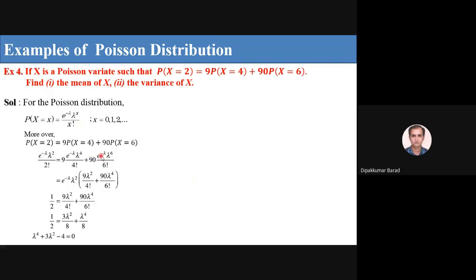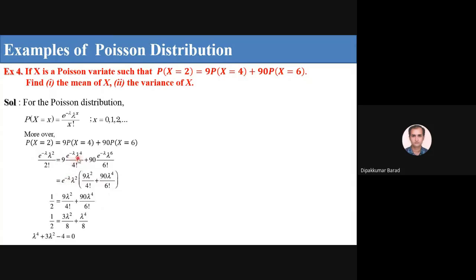e raised to minus lambda we can take as common, and here we have taken lambda square as common. Why have we taken lambda square? So let us see, 9 lambda square upon 4 factorial and 90 lambda raised to 4 upon 6 factorial. Because we have lambda square here, we can cancel out this e raised to minus lambda.